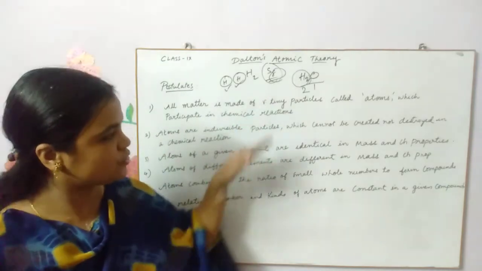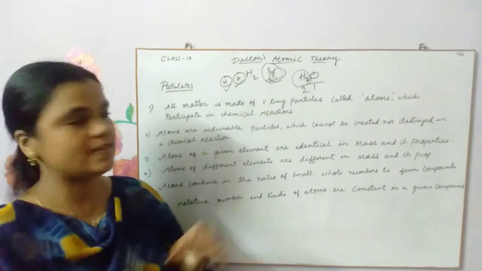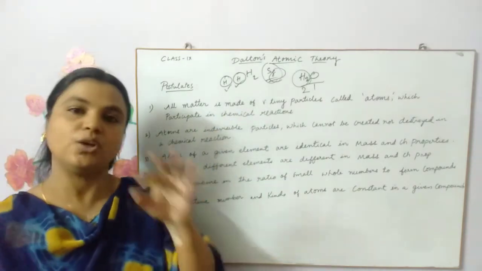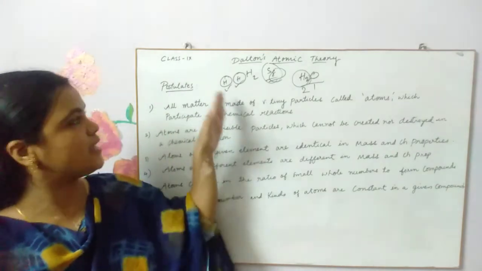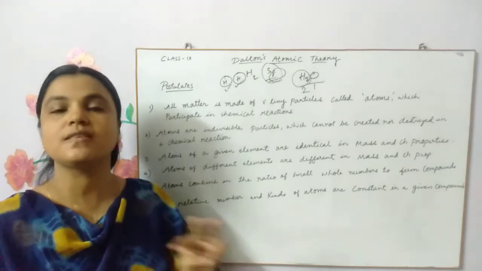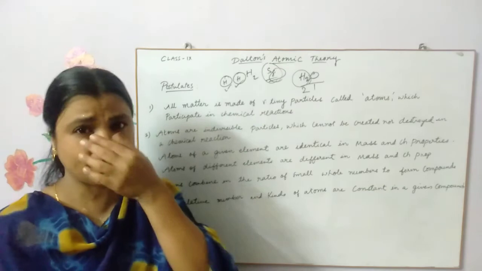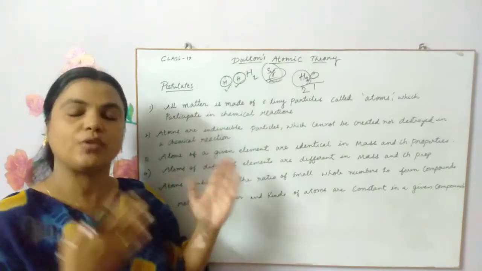Please do not try to create your own sentences for the postulates, children. You have to write them as they are, because they are like laws. The statements of the postulates and laws should not be written in your own words. You have to write as it is.